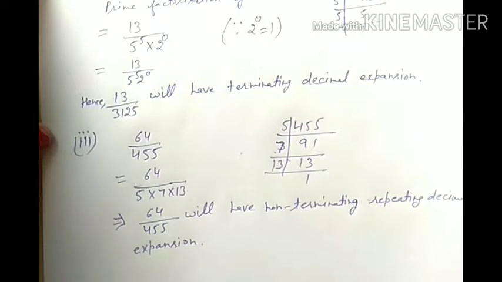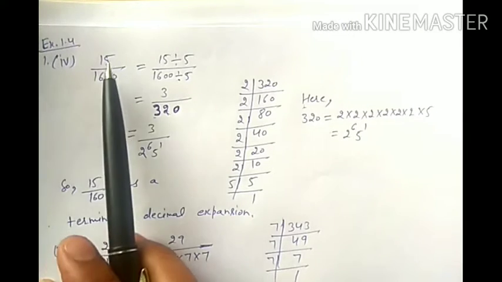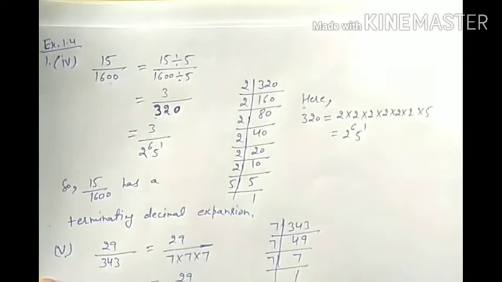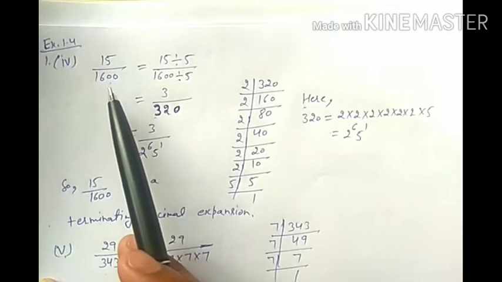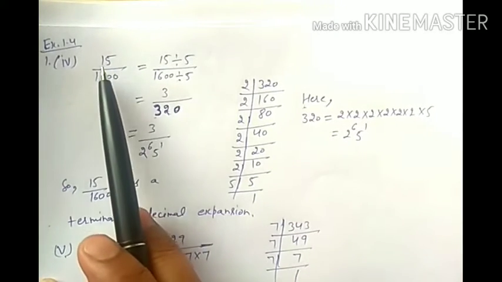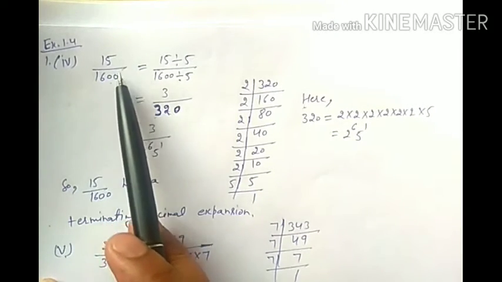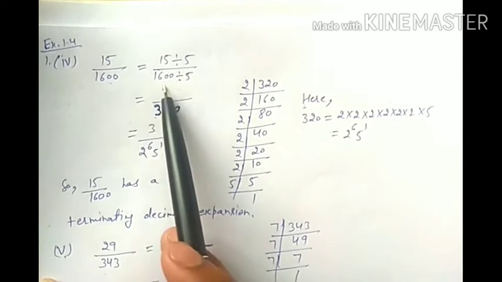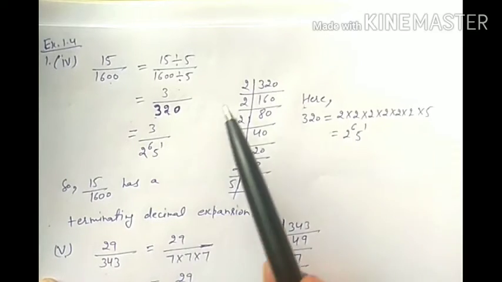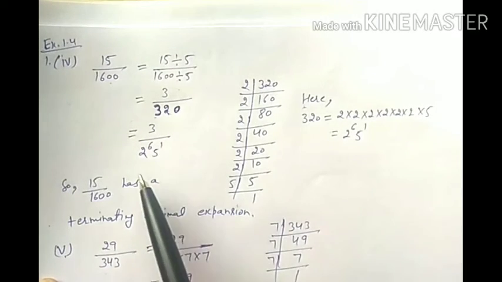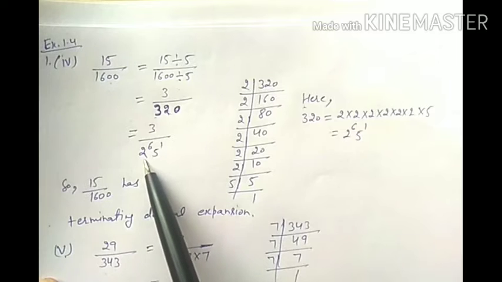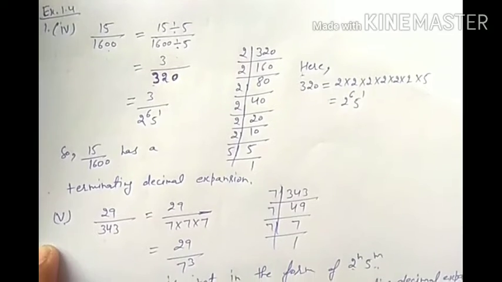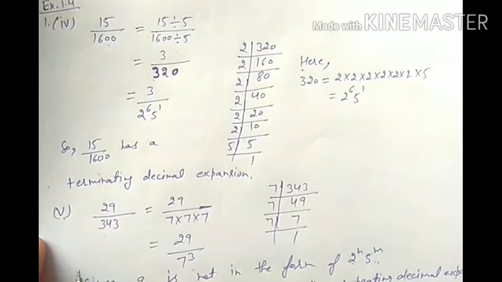Now students, question number 1 fourth part is 15 by 1600. I have done it already for you because it is a very easy concept. You can see that this rational number is not in standard form. So after dividing by 5 we get standard form 3 by 320. Now after prime factorization of the denominator we get the form of powers of 2 and 5. So this rational number has a terminating decimal expansion.